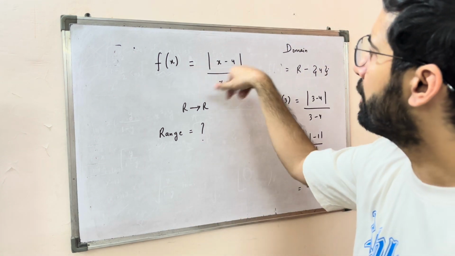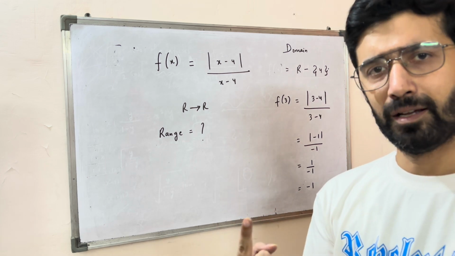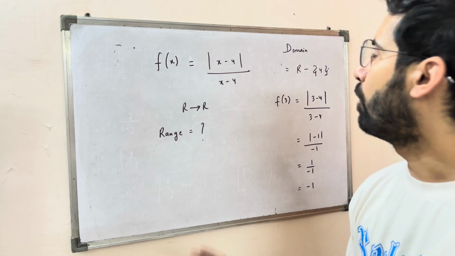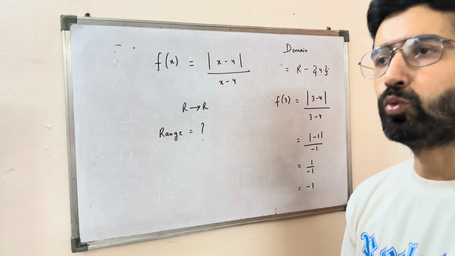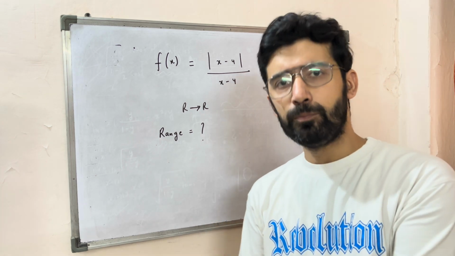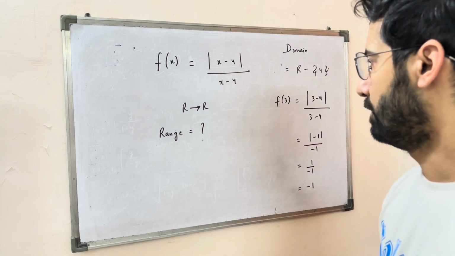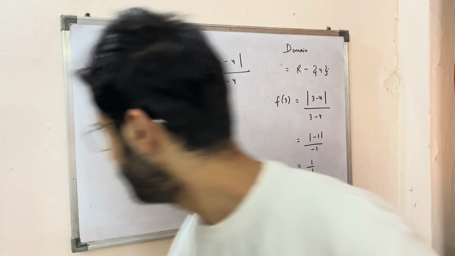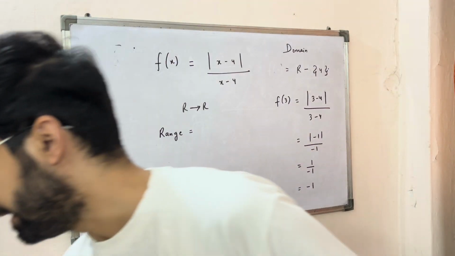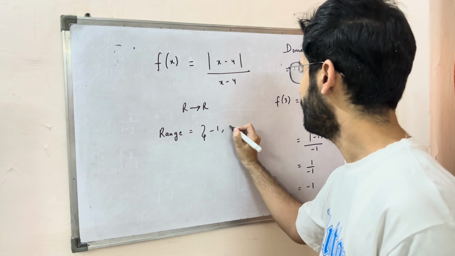So this function can produce only two outputs, 1 and -1. For all the input values greater than 4, the output is 1. And for all the input values less than 4, the output is -1. So the range of the function is simply a set that contains the values -1 and 1.